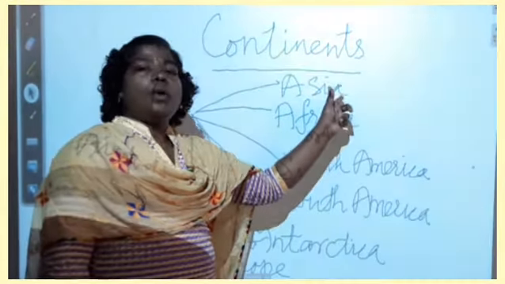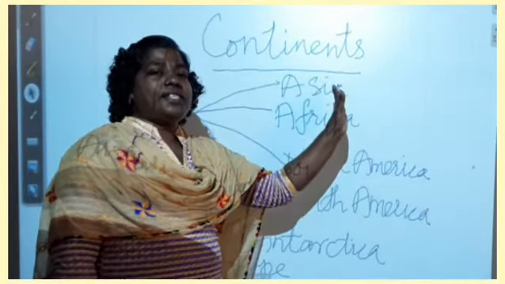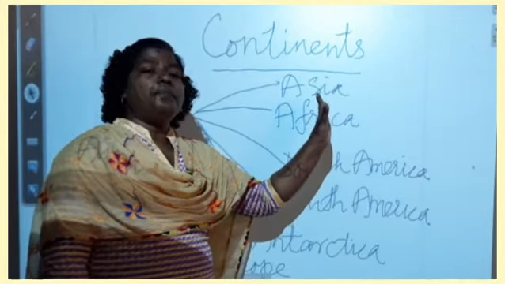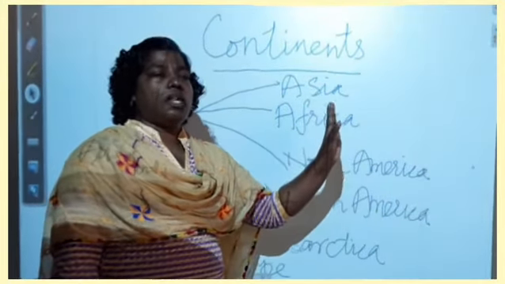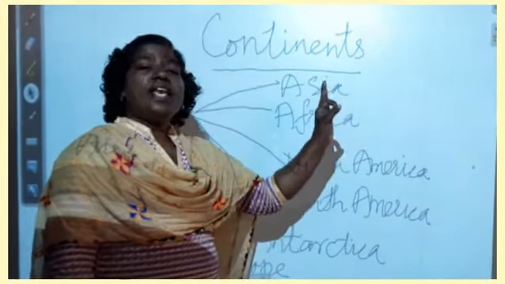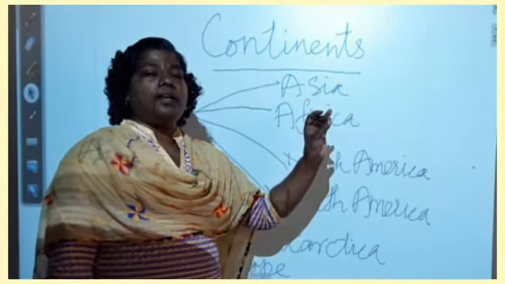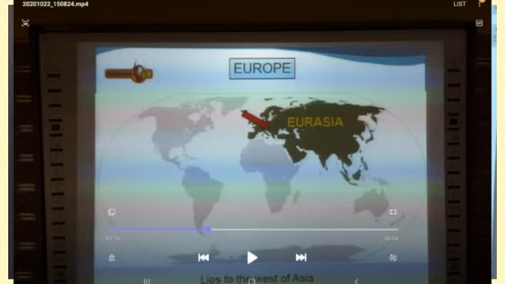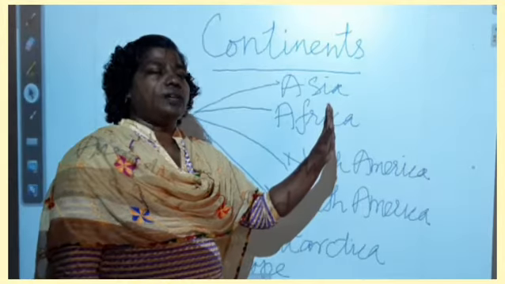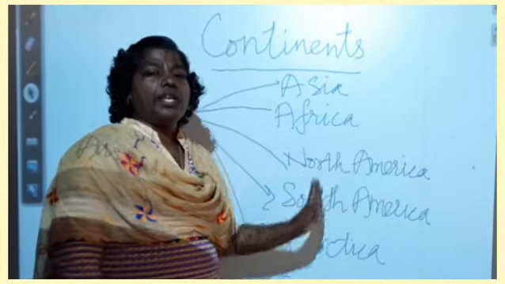And it also joins with Europe. What separates Asia from Europe? There is the Ural Mountain. Mount Ural separates Asia from Europe. And the place where Europe and Asia meet together is called Eurasia. Now, Mount Ural separates Asia from Europe.